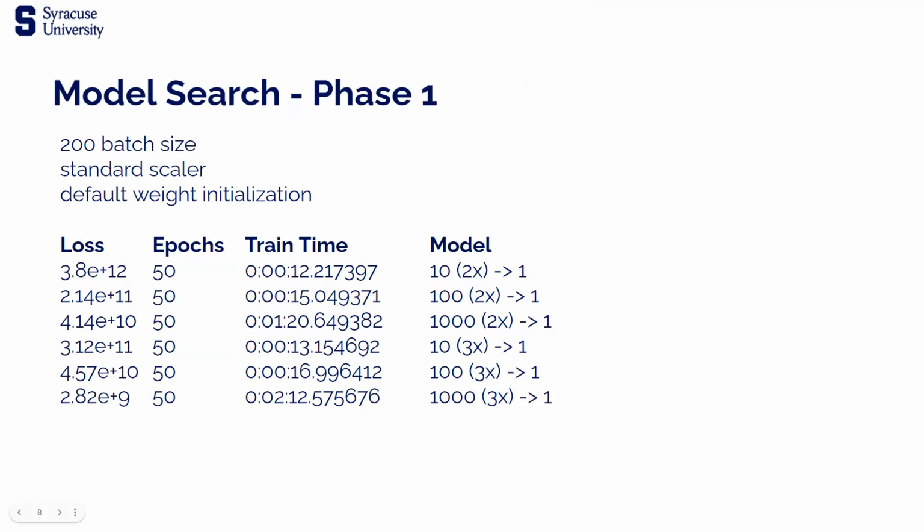One of the most challenging parts of this project was identifying a good model structure that could both learn the data well, but also allow us to retrain quickly enough while we changed the parameters in the dataset. After an enlightening class session, we restarted our search with a very simple model, a 2-layer 10-neuron network using a batch size of 200, a standard scaler, and a default weight initialization. We did try different weight initialization settings, but the default was also the most consistent. As we scaled up to 100 and 1,000 neurons, and then again with additional layers, we discovered there was a modest learning increase at each level, but a significant time increase at 1,000 neurons. This led us to use a 100 neuron layer model.